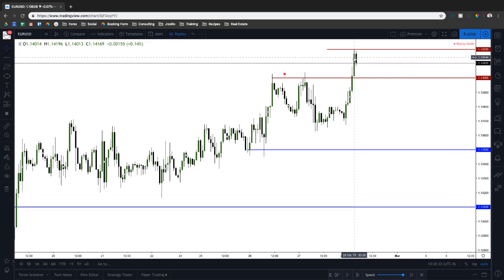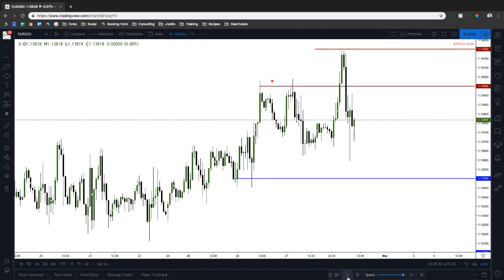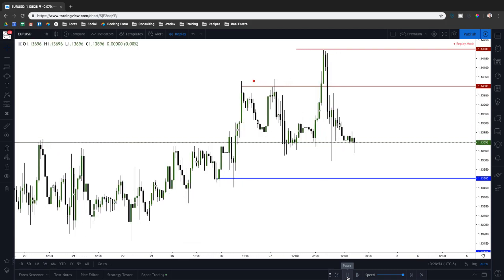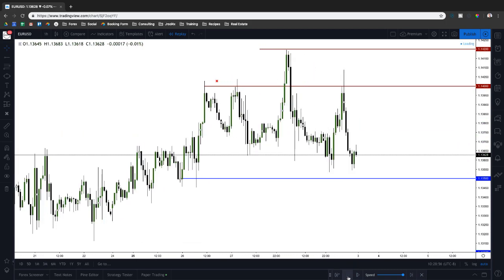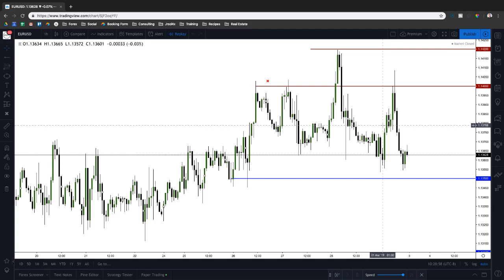So the high of the week comes in at 1419.6, which is essentially 1420. It's 1419 and 6 pipettes, which is, if you round it up, it's definitely 1420. So less than a pip in terms of accuracy for this high, right? And then the market continues to sell off, right, from that 1420 level. So that in itself is very interesting because of the fact that this could be a more significant high, right?